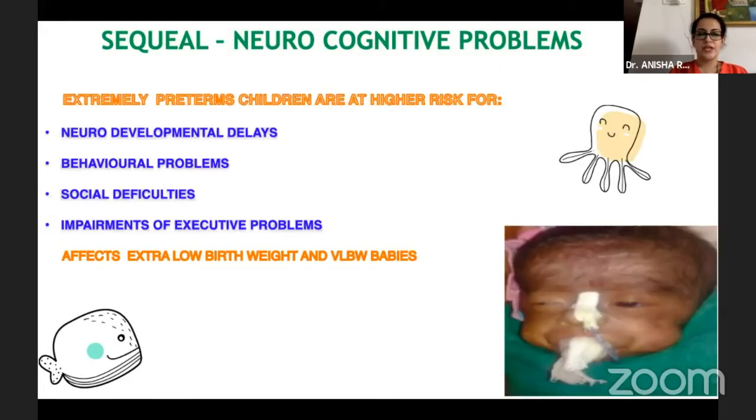Extremely preterm children are at a higher risk of having neurodevelopmental delays, behavioral problems, social difficulties, and impairments of executive function. It affects more of the children who have very low birth weight or who are born extremely preterm.